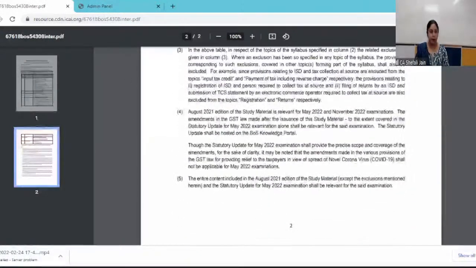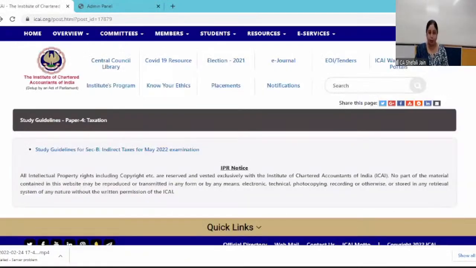Then this is all about the study guidelines. So study guidelines tell you about the topics which you need not study or which are not relevant for you at the intermediate level. Maybe at the final level, you will be taught all these topics, but at the intermediate level, they are not important, they are not relevant, and they are not within your syllabus. So keep these topics in mind.